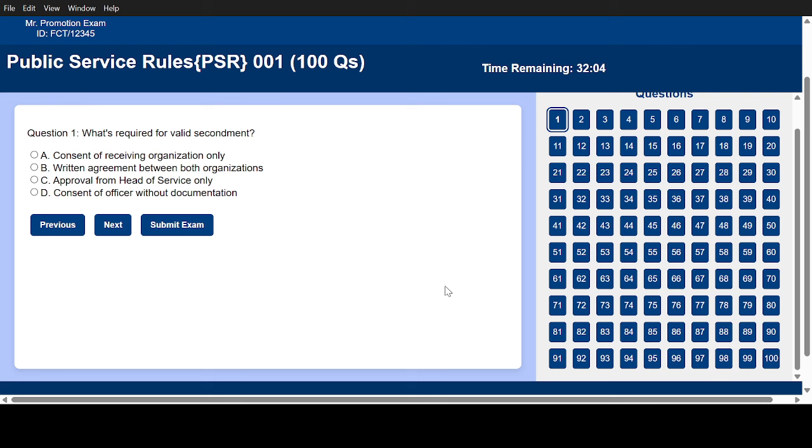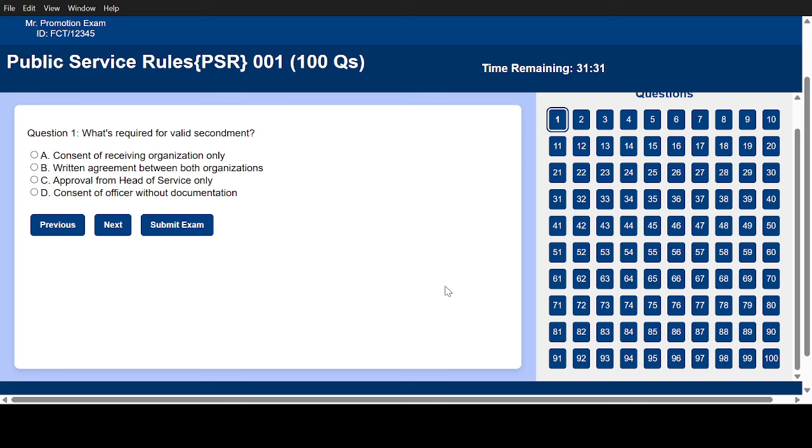The second one is that it monitors your progress as you answer the questions. Like the live one, any question you answer, it will indicate that you have answered it by changing color. If you skip a question, the number will remain on the default color, which is blue. That is for the live one, at least to know which one you have answered and which one you have not, so that you can come back to it later. Click on the number to take you there to answer before you submit.